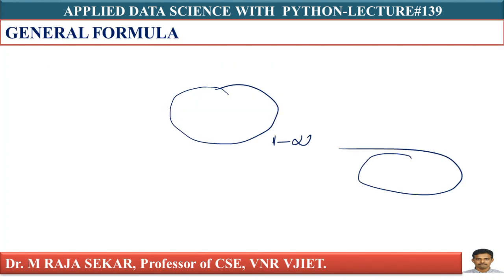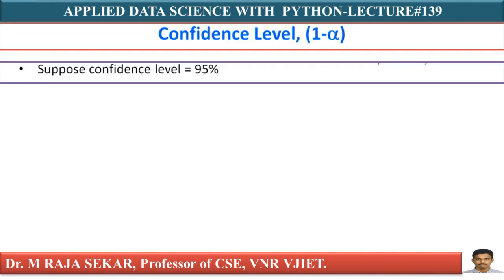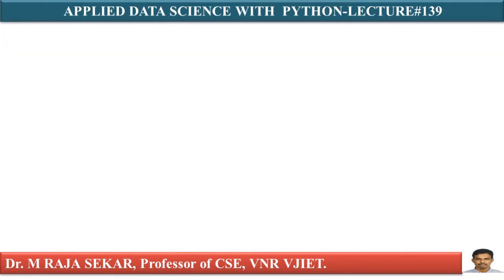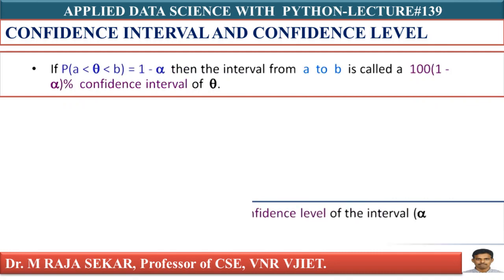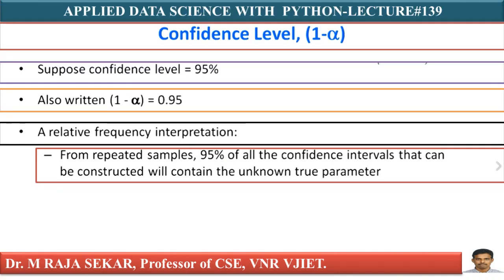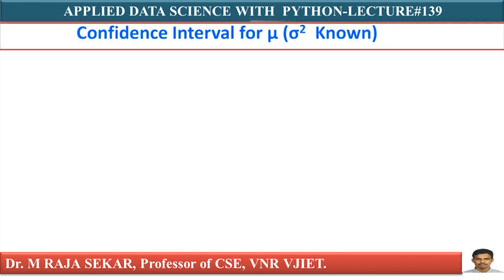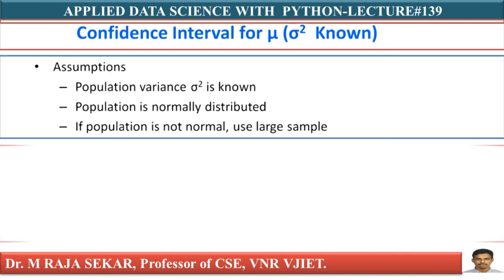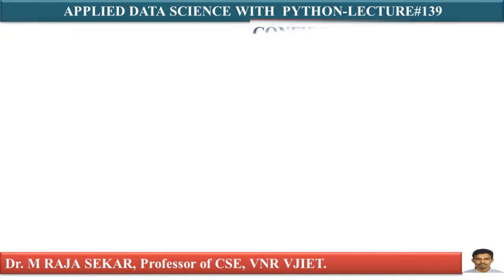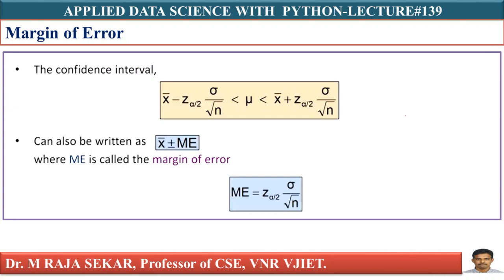In this lecture, we discussed what is confidence interval, what is confidence level, the estimation process, and how many types of confidence intervals there are, depending on population mean, population proportion, population variance. In the case of population mean, sigma square may or may not be known, and there are a few assumptions. I will discuss different problems.